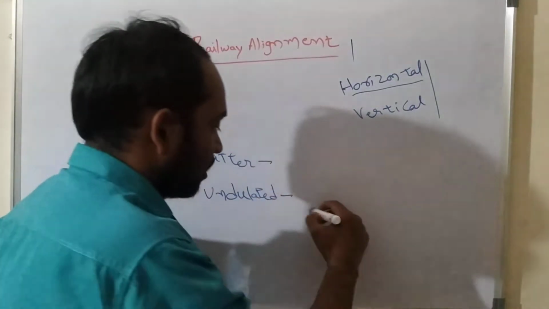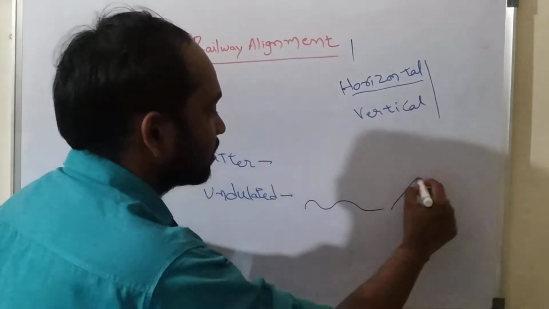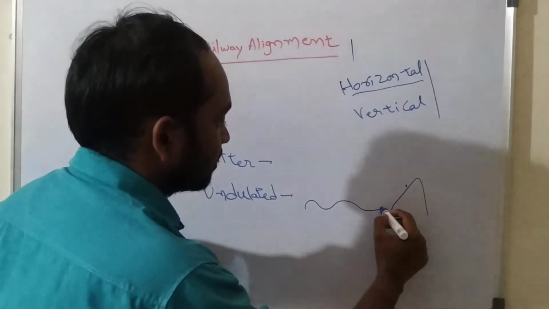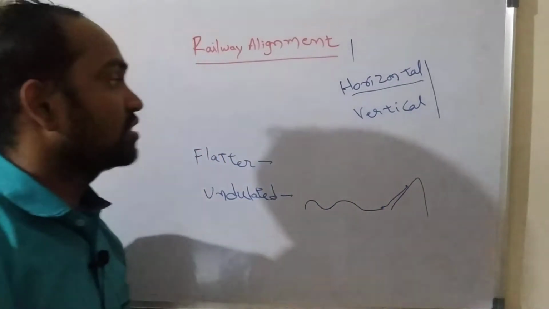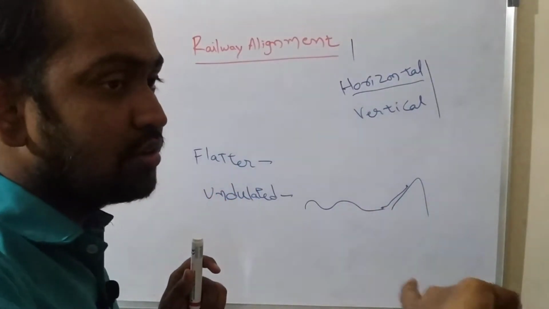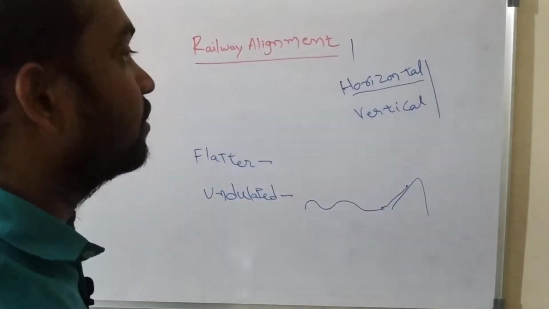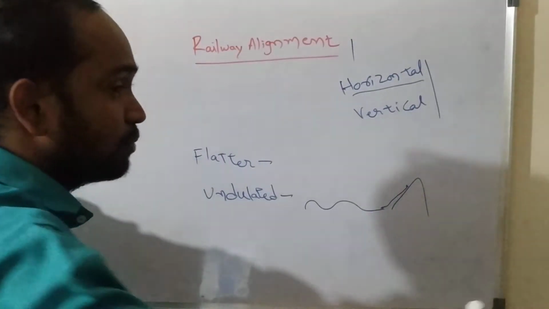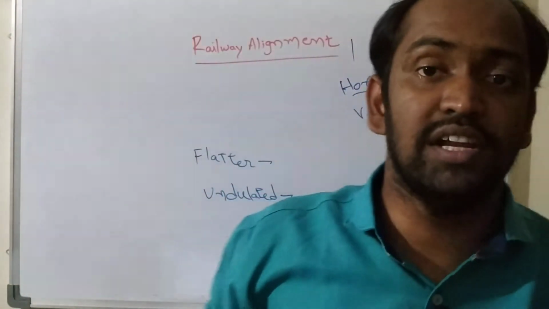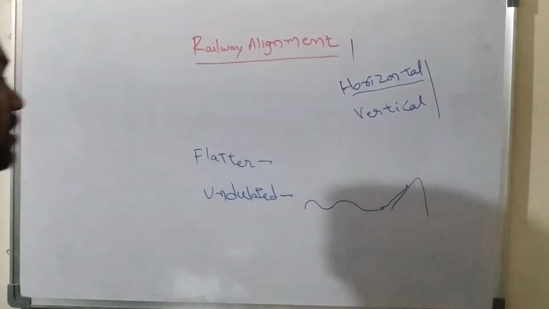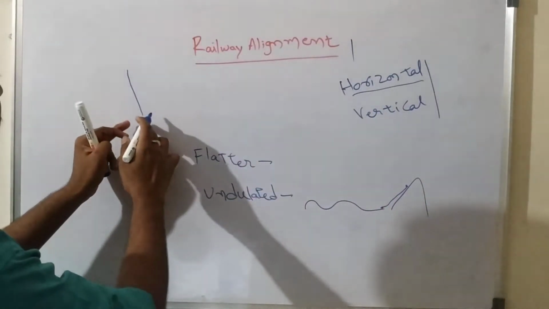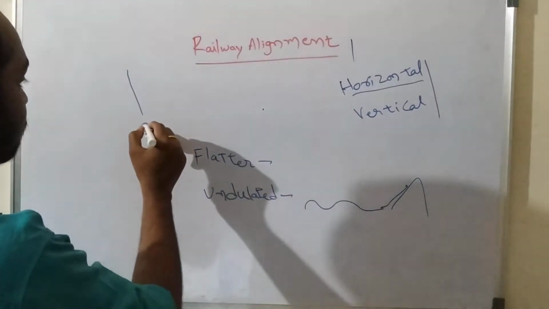Vertical alignment is used where there are undulations in the ground, or in hilly areas. If we need to travel from here to here, we can provide a railway track like this. In that case, the alignment is called vertical alignment, whereas in horizontal alignment only the leveled ground will be there. And in horizontal alignment, sometimes we may need to change the direction. Wherever we need to change the direction of a railway line, at those places we can provide curves. So this is the direction of a railway alignment, and this is the point where we need to go. So in that case, what do we need to do?